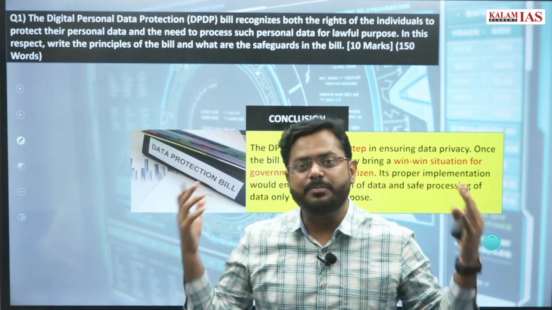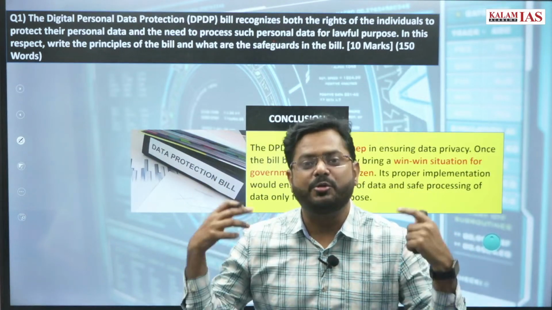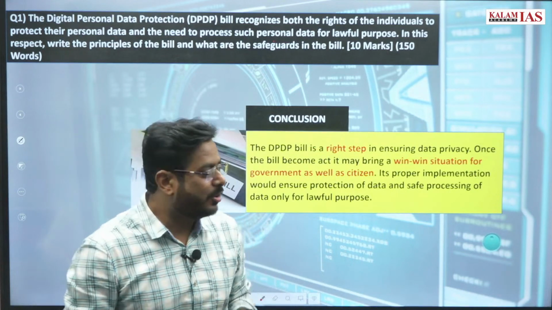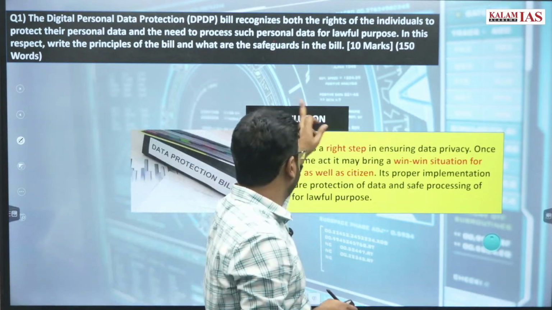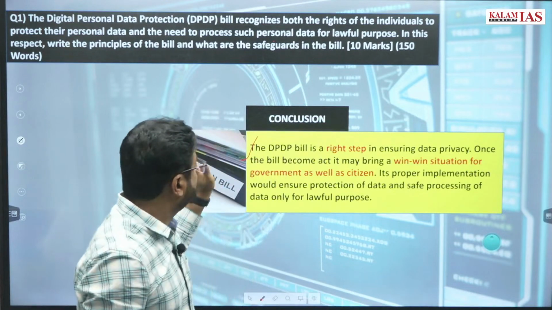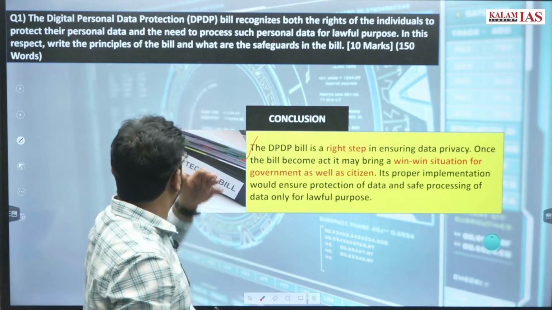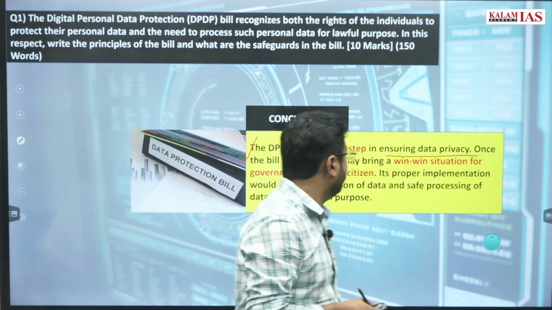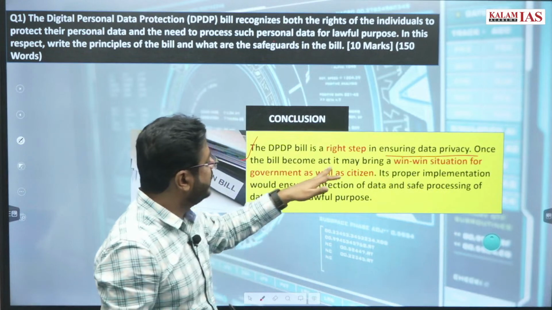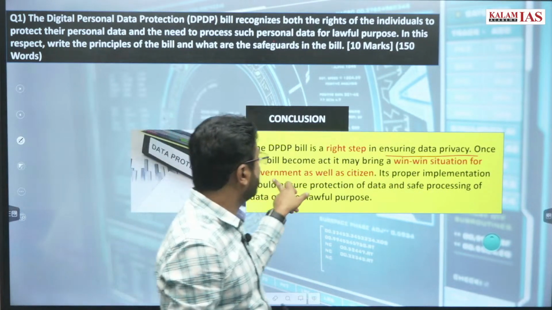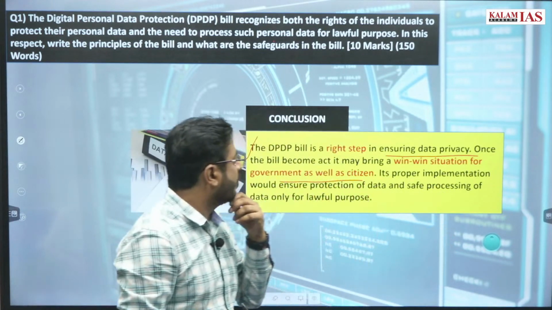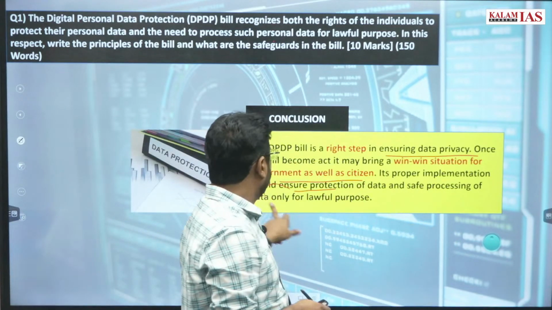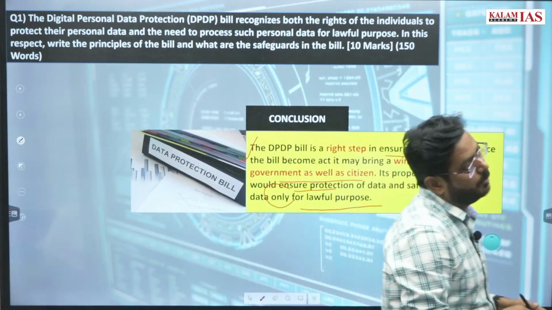So on this bill you can be optimistic, you can be futuristic, or the conclusion reflects your personality also. Therefore you should be optimistic, and you can write that this Digital Personal Data Protection Bill is a right step in ensuring data privacy. Once the bill becomes an act, it may bring a win-win situation for the government as well as citizens, if its proper implementation will ensure protection of the data and safe processing of data only for lawful purposes.